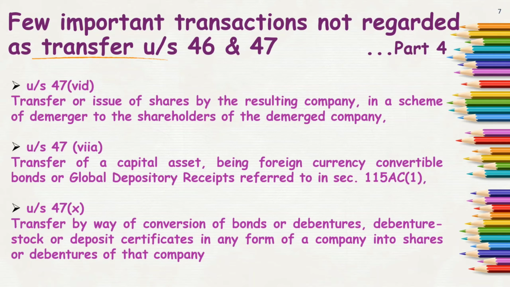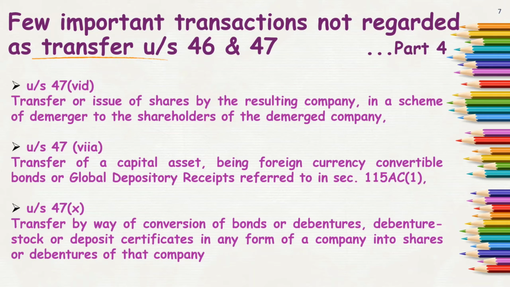and it will not be made taxable. Next, clause 7A says transfer of a capital asset being foreign currency convertible bonds, that is FCCB, or GDR, that is global depository receipts, which are referred to in section 115AC(1), then such transfer is also not to be regarded as a transfer as per the Income Tax Act.